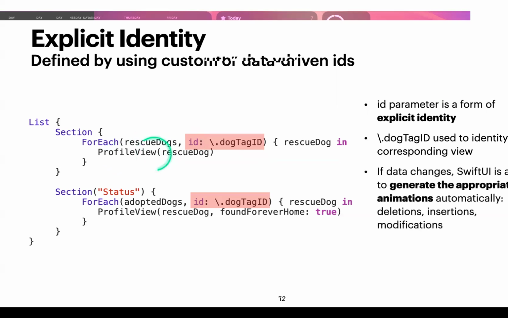So if the data changes, SwiftUI is able to generate the appropriate animations automatically. We're talking about deletions, insertions, and modifications. That's the reason why SwiftUI needs Identifiable, or explicitly using this ID: for automatic animations, it needs to appropriately identify that data to its corresponding view.